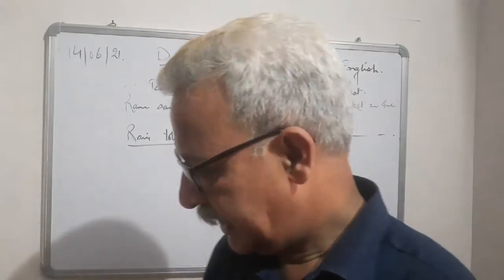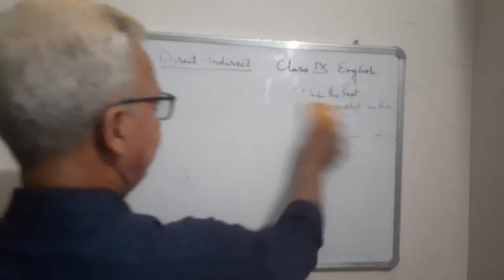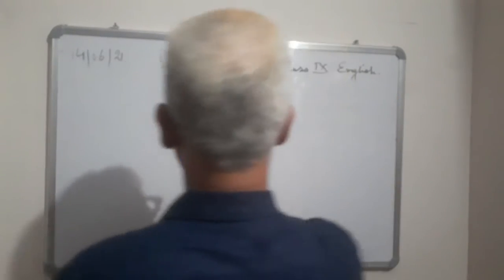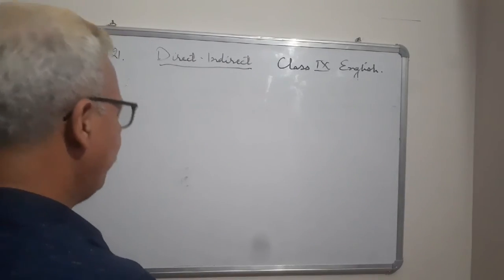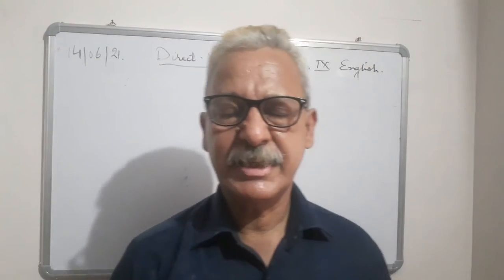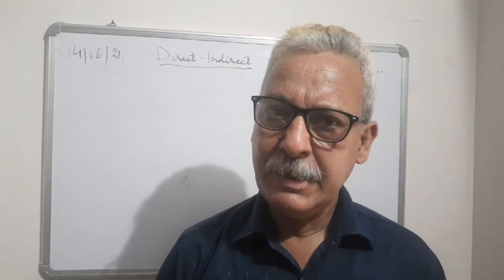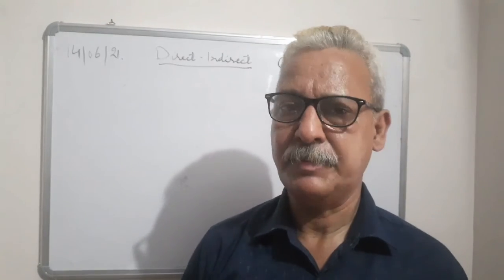That is how. And another thing that I told you yesterday was how the tense changes would happen. I told you that all the present tenses will change into past tenses respectively. For example, present indefinite will change into past indefinite, present continuous will change into past continuous, present perfect will be past perfect, present perfect continuous will be past perfect continuous.